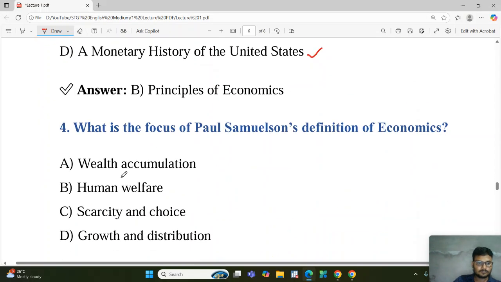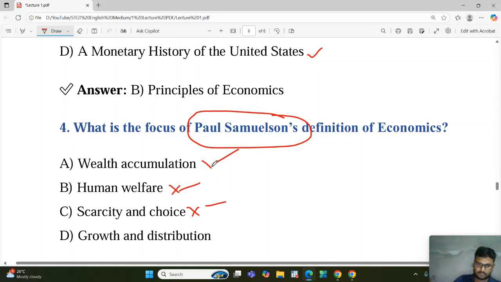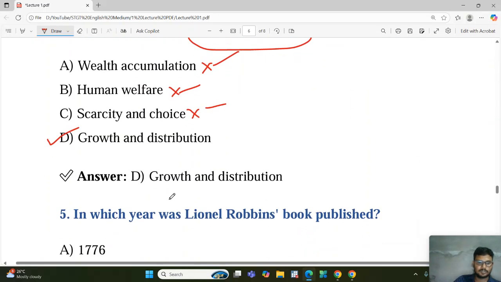Next one. What is the focus of Paul Samuelson? Accumulation, human welfare, scarcity. Scarcity will be wrong because it is given by Robbins. Welfare is also wrong. Wealth is also wrong because wealth is basically Adam Smith. Welfare, Alfred Marshall. So the answer will be this one: growth and distribution. Paul Samuelson. This is the answer.